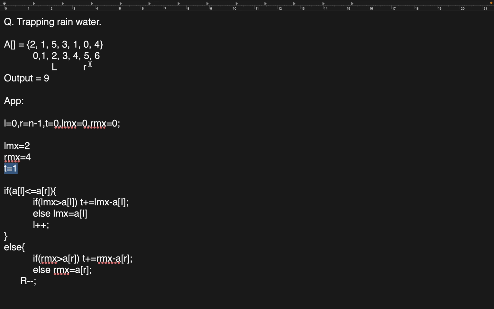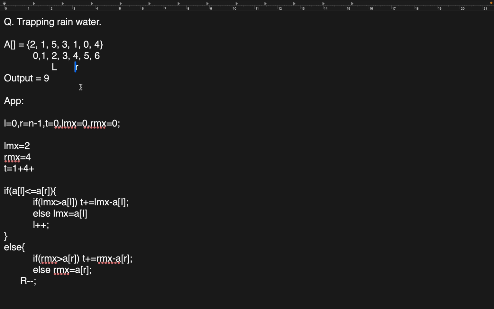Now again we'll compare this condition. If array of left is less than or equal to array of r: array of left is 5, is 5 less than or equal to r? No. So right max is 4. 4 is greater than array of r, 4 is greater than 0, true. So update the total water. Total water is 4 minus 0, which is 4, so plus 4. Again decrease the pointer.